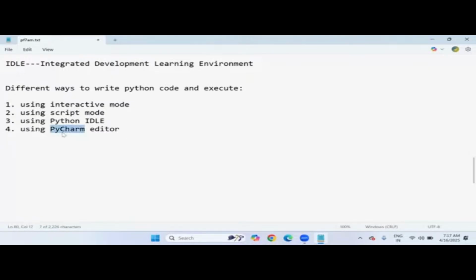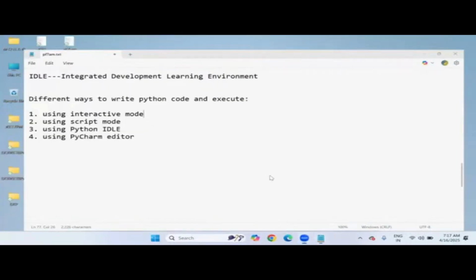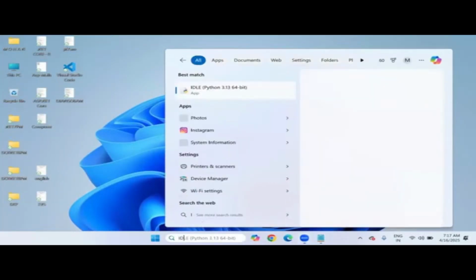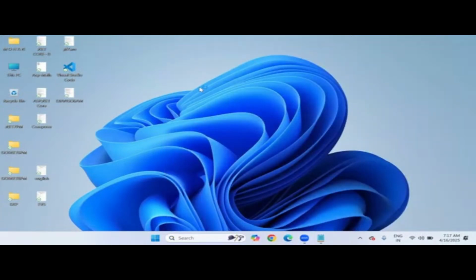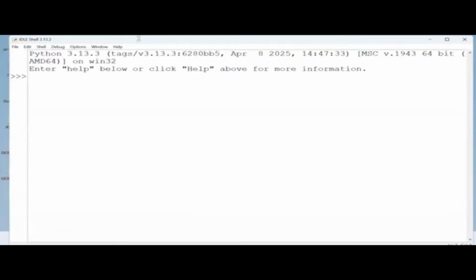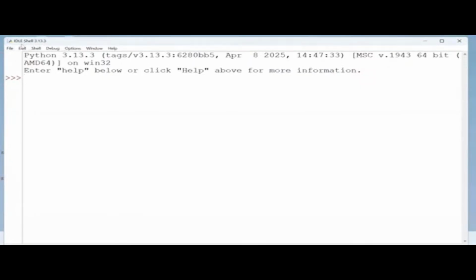Because what is the advantage? If you go through the PyCharm editor, you will come to know when I start launching it. First, listen, I'm trying to introduce interactive mode. What is interactive mode here? Very simple. Whenever you install Python software, you simply go to search and type IDLE. This is IDLE, right? Click on it and you will get one window. Notice this, this window is nothing but the interactive window. IDLE, Integrated Development and Learning Environment. This is the interactive window.